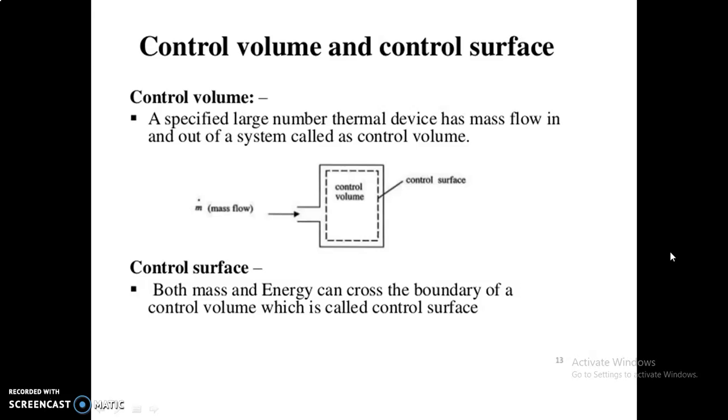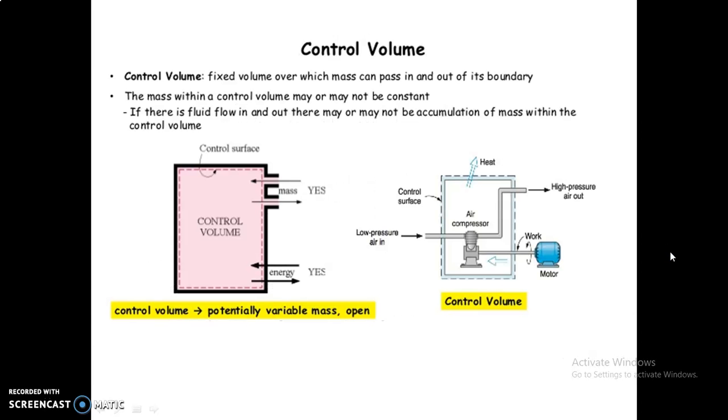In the diagram you see the control volume and control surface. The dotted line shows the control surface. Here mass flow is there. What is control surface? Both mass and energy can cross the boundary of a control volume, which is called the control surface.